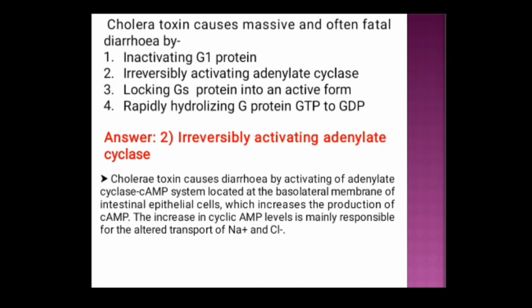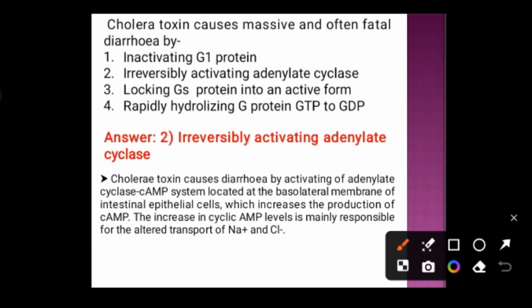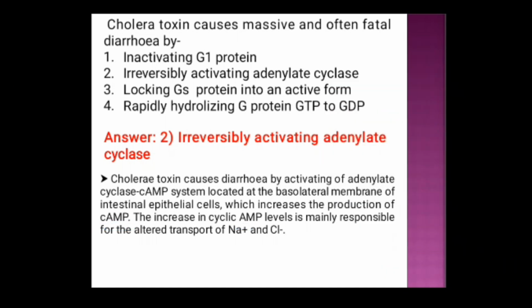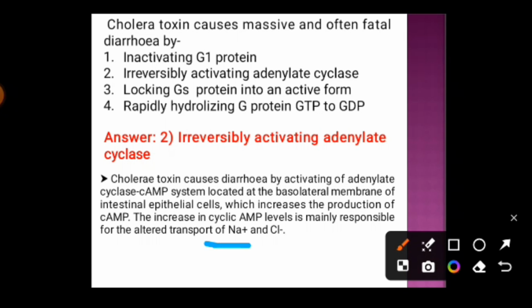Cholera toxin causes massive diarrhea by activating the adenylate cyclase cAMP system, which is located at the basolateral membrane of the intestinal epithelial cells. As it activates the adenylate cyclase system, it increases the production of cAMP, that is cyclic AMP. The increased cyclic AMP levels are mainly responsible for the altered transport of sodium ions and chloride ions, which causes the massive and fatal diarrhea.